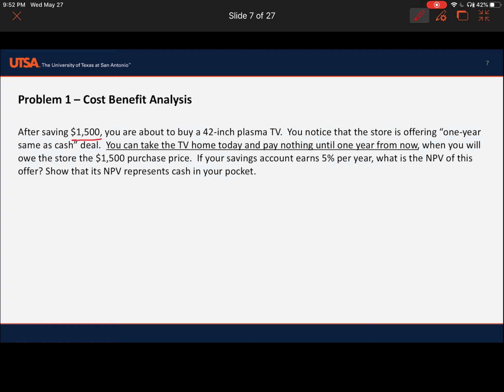After saving 1500, you are about to buy a 42-inch plasma TV. You notice that the store is offering a 1 year same-as-cash deal. You can take the TV today and pay nothing, which is very cool, until 1 year from now, when you will owe the store the 1500 purchase price. If your savings account pays 5%, what is the NPV? So the question simply says you have 1500 in your pocket, and there's a deal. You can buy a 42-inch plasma TV without paying anything, and you will pay 1500 in cash in 1 year.